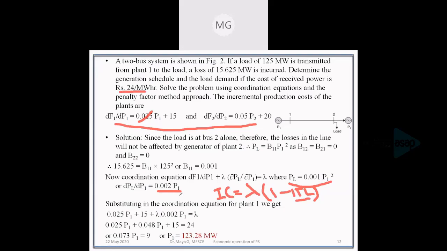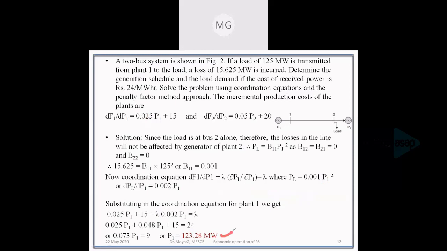Substituting lambda equal to 24 and applying the incremental cost function and incremental transmission loss, we get the value for P1. P1 is obtained as 123.28.